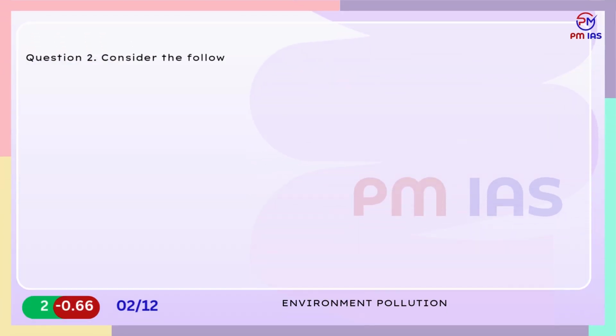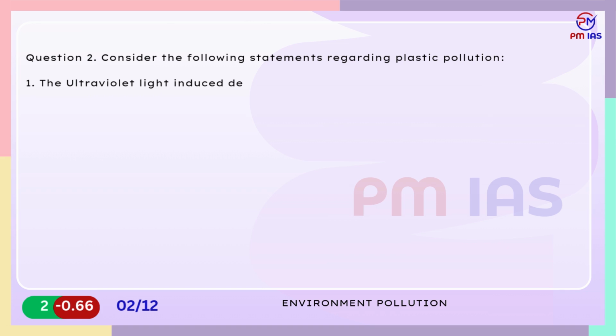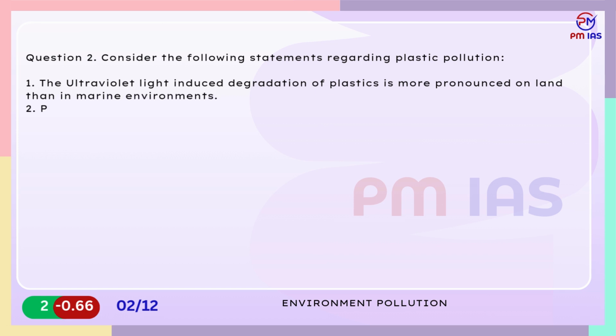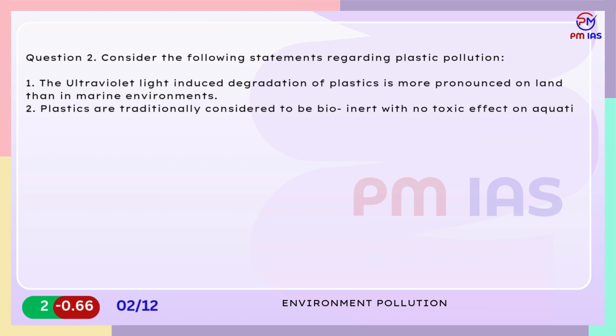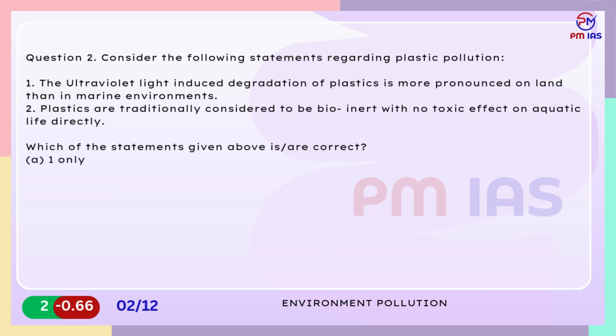Question 2. Consider the following statements regarding plastic pollution. 1. The ultraviolet light-induced degradation of plastics is more pronounced on land than in marine environments. 2. Plastics are traditionally considered to be bio-inert with no toxic effect on aquatic life directly. Which of the statements given above are correct? A. 1 only. B. 2 only. C. Both 1 and 2. D. Neither 1 nor 2.